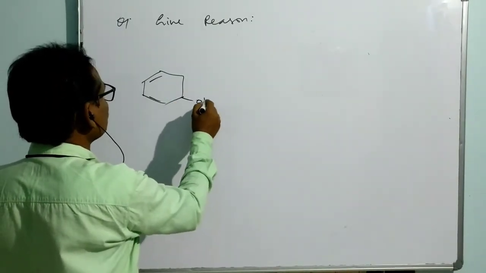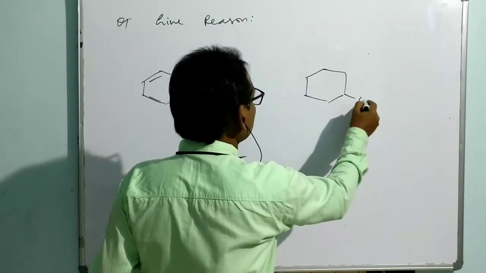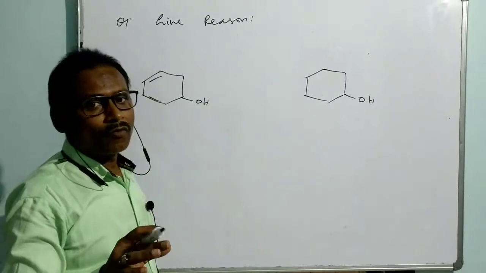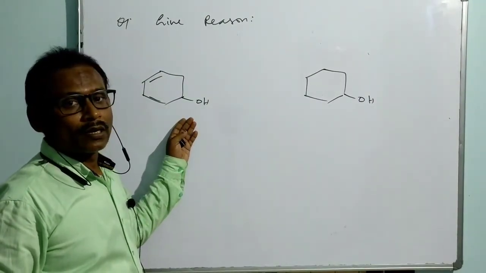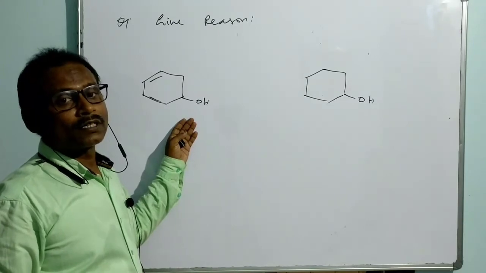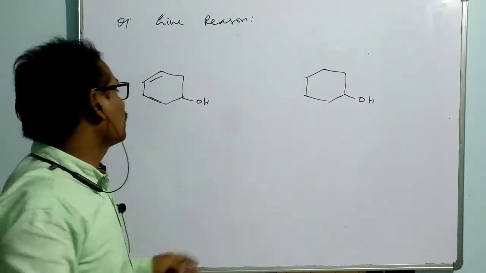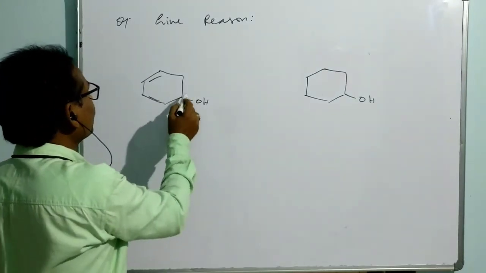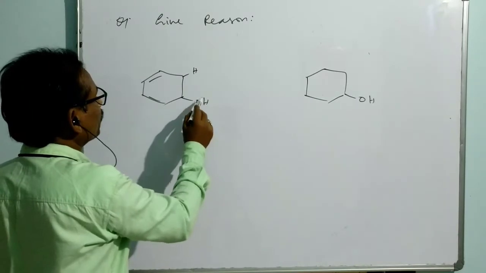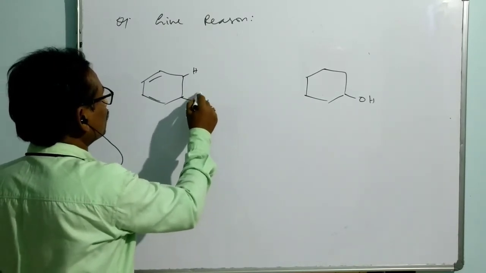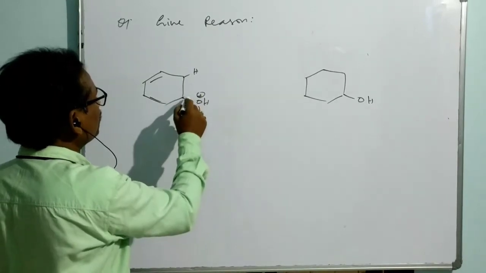Just take it like this and we compare this one. So in which case is removal of water so easy? The first one easily removes the water compared to the second one. That means the first one is easily dehydrated compared to the second one. On what basis? If it is dehydrated, what happens? If it is dehydrated, water is eliminated by protonation. Okay, just by elimination of water.